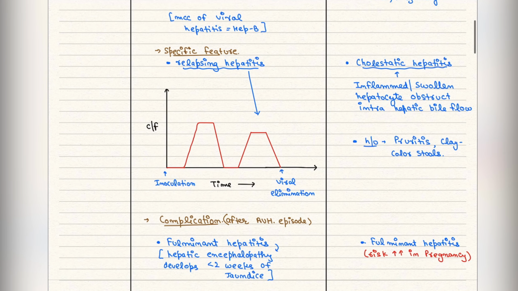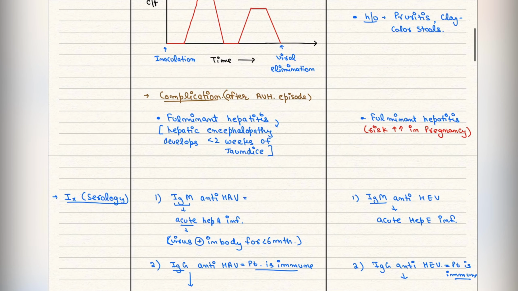Now the complications. The complication is fulminant hepatitis. What is fulminant hepatitis? Basically encephalopathy, occurring within less than 2 weeks. If someone asks which hepatitis increases the risk of fulminant hepatitis in pregnancy, it is Hep E. But if someone asks generally which hepatitis causes fulminant hepatitis the most, then it is Hep D. Hep D has the maximum risk of fulminant hepatitis.